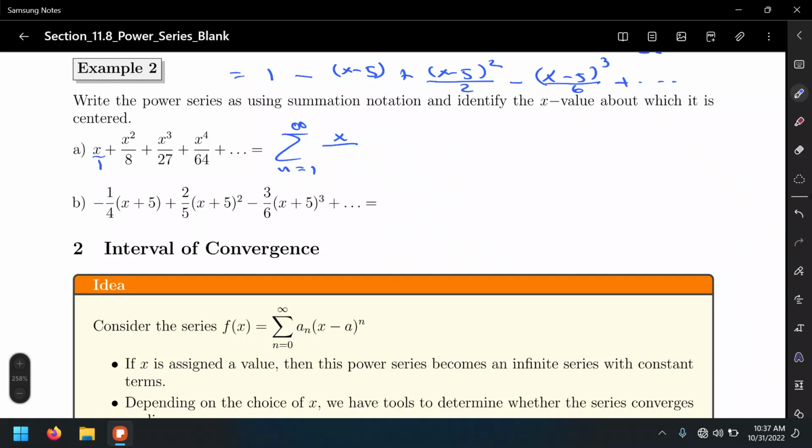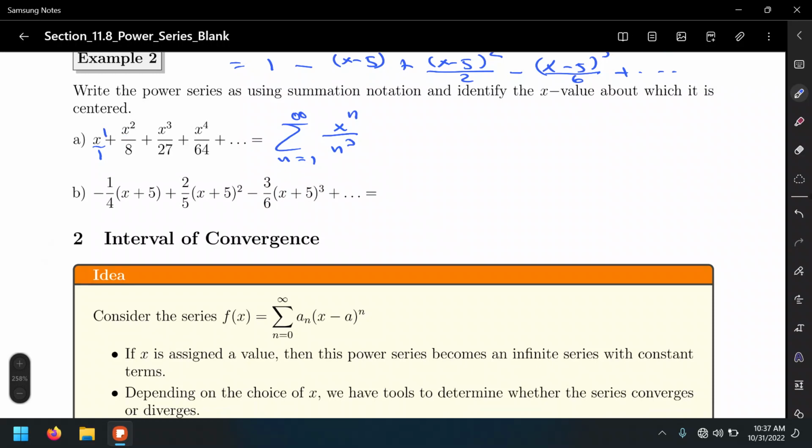Does that sequence sound familiar to anyone? n cubed, right? 1 to the third power is 1, 2 to the third power is 8, 3 to the third power is 27, and 4 to the third power is 64, assuming this sequence honors the same pattern. So that's n cubed, and in this case x to the n, because it's going to work for n equals 1, 2, 3, 4, so it should work in this case.